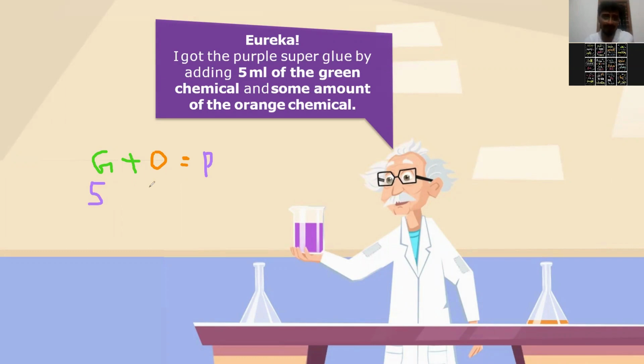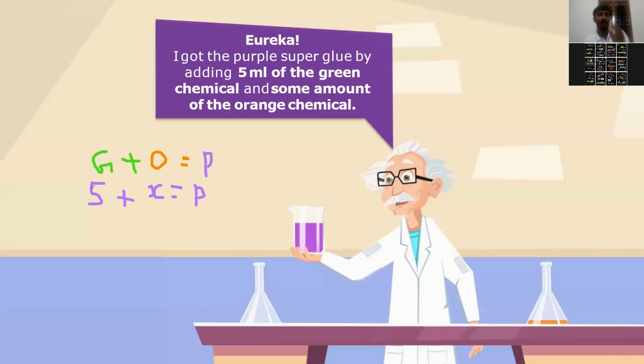So I can say this is, suppose, X. How much is it? Because we don't know, right? X amount or Y amount, how much amount we don't know. It is unknown. So it is X. Now I can say it is 5 plus X equals P. Yes or no? Yes. Now here P is known.